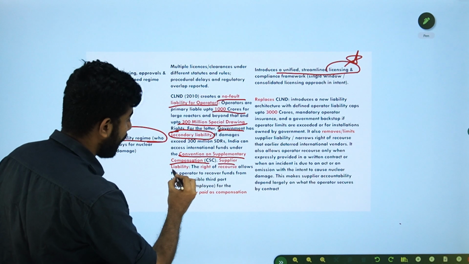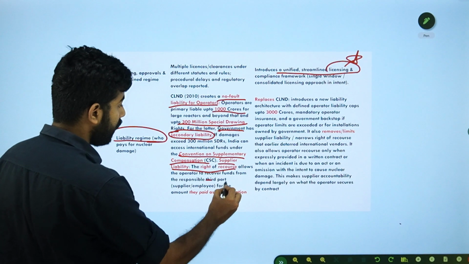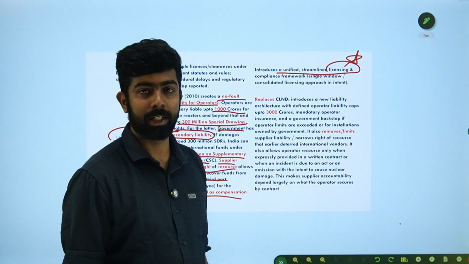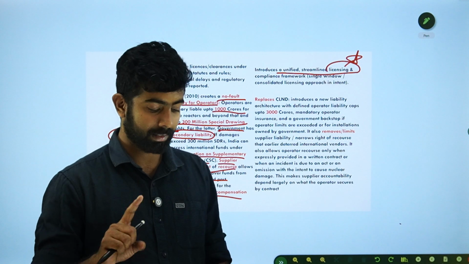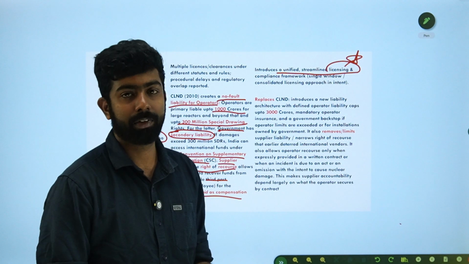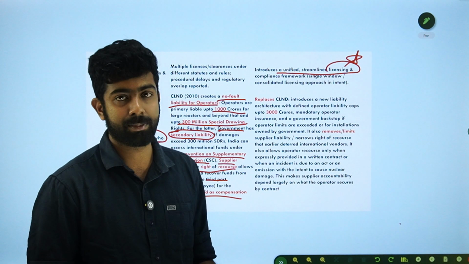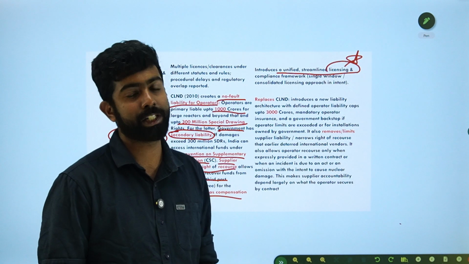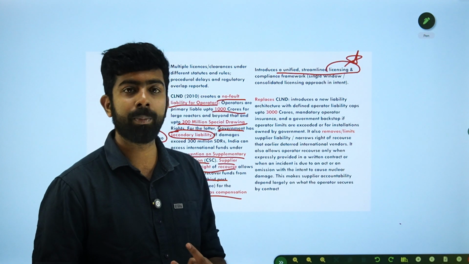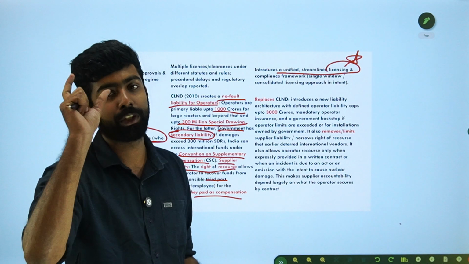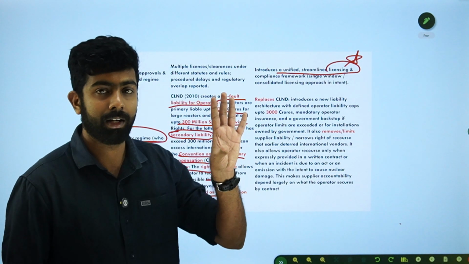But the supplier liability and the right of recourse have been tweaked. Earlier they could get it repaid. Once again, just to summarize, what are the three grounds? If the contract mentions it, if the equipment has been damaged, if there was an ill intention from the supplier to cause nuclear damage. Now that equipment is defective, that provision of the earlier civil liability for nuclear damage must be removed.